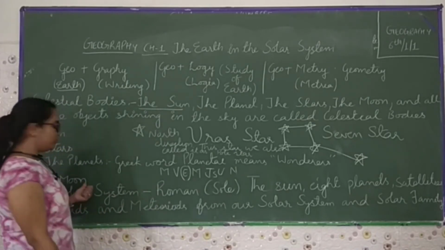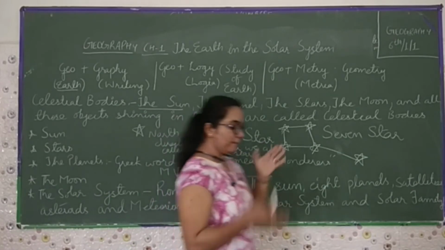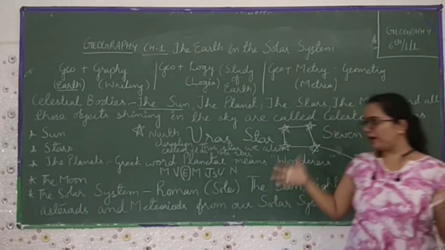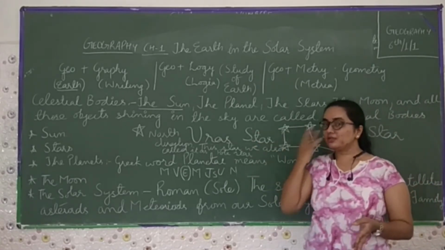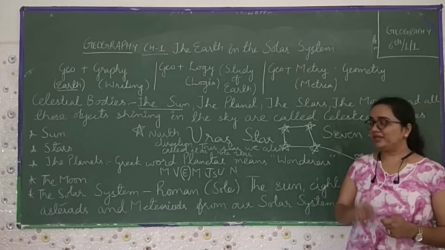Now we talk about the moon. The moon is smaller than the earth. First the sun, then the planets, and for each and every planet there are moons. First we talk about the moon. It is a natural satellite. It is not a man-made satellite.